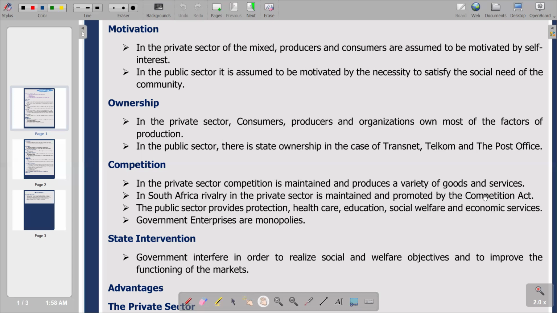So the Competition Act is the one that facilitates the essence of competition in South Africa. Then you go to the third point: the public sector provides protection, healthcare, education, social welfare, and economic services. So that is under the public sector. Then lastly, government enterprises monopoly.